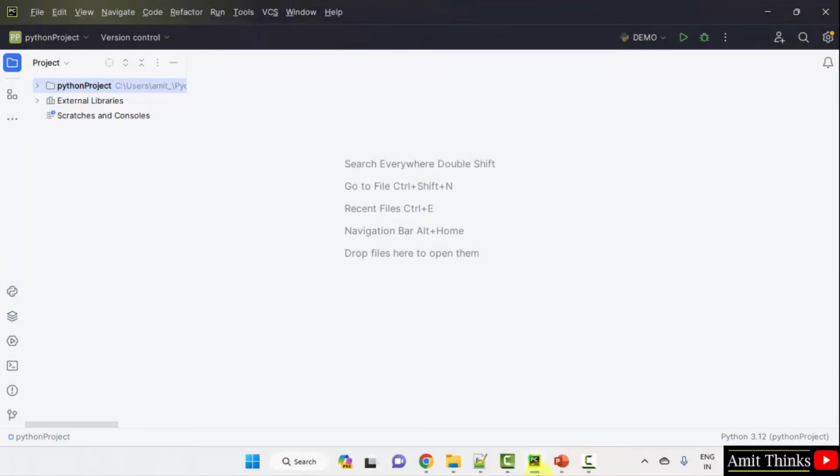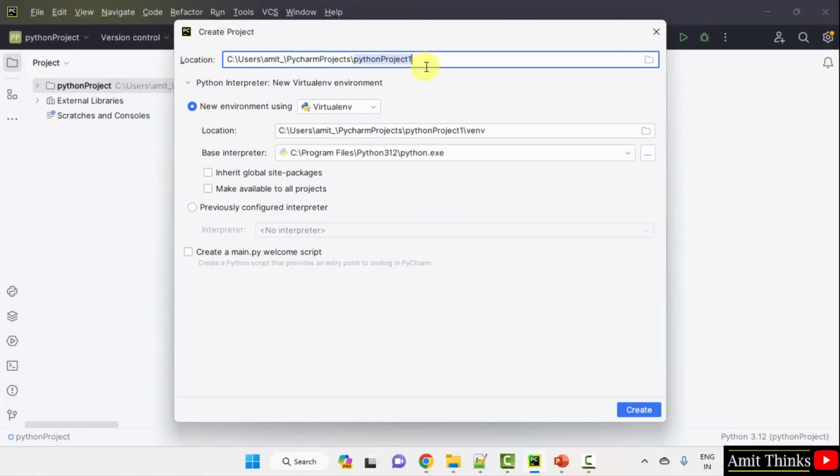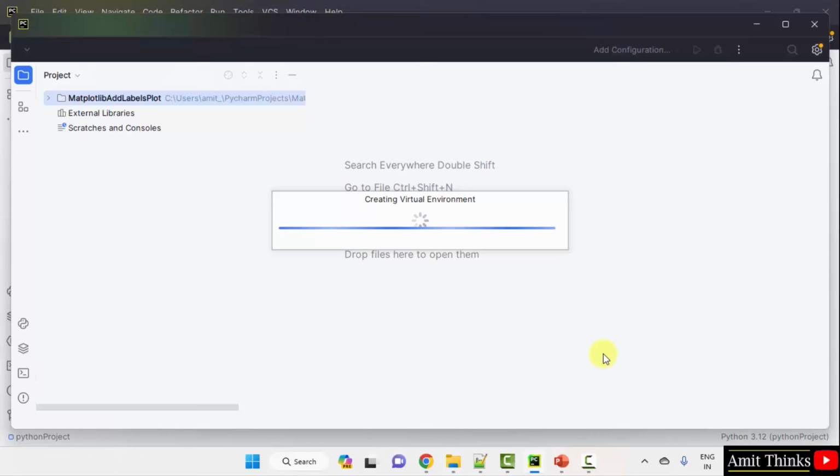We are using the PyCharm IDE. A free and open source version of PyCharm is also provided, called PyCharm Community Edition. We are using the same. Go to File, click New Project to create a new project. Now add the project name. Let's say I added Matplotlib add labels plot. It will get saved in the following location, no problem. Click create. We have created it.